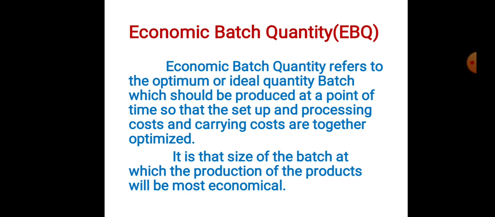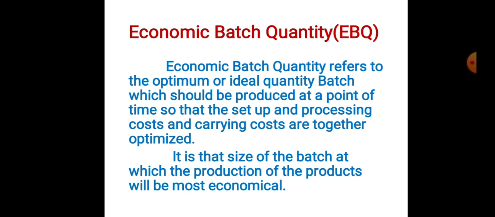In a particular batch, how many units can we produce with the minimum cost? For example, there is one batch, morning 9 to 12. In those 3 hours, how many units can we produce by minimizing the processing cost and carrying cost?